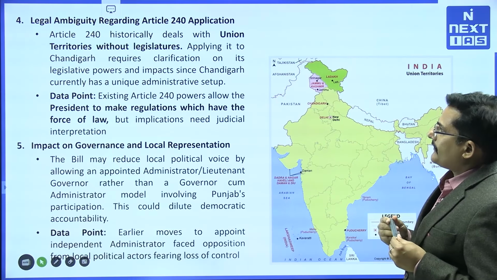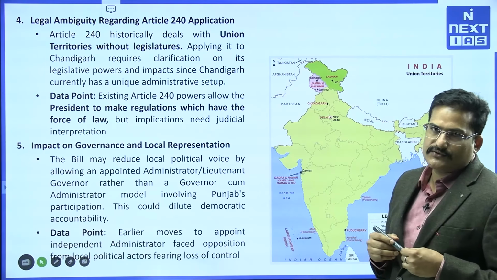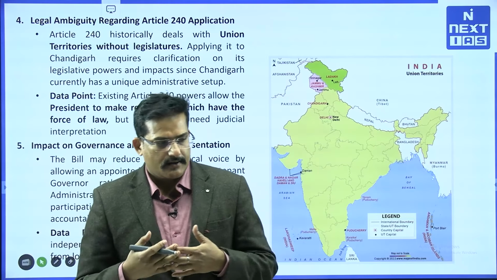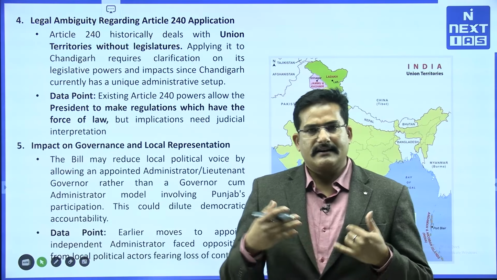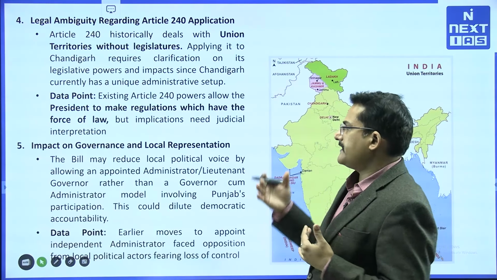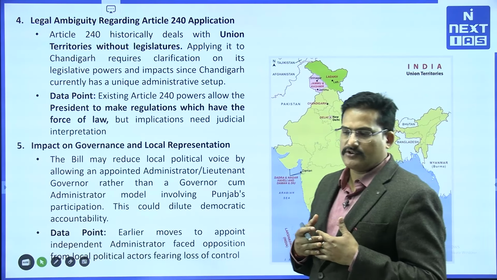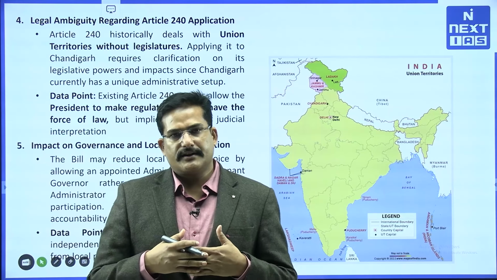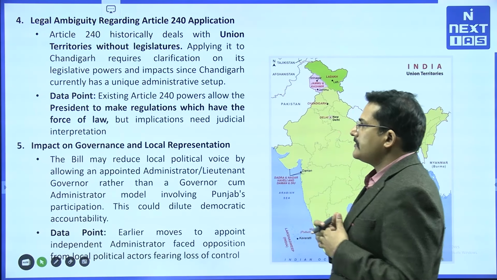Now, Article 240 historically deals with union territories without legislatures. In India there are union territories with legislatures, for example Delhi and Pondicherry, having legislatures as well, right. For example, in Delhi elections are held for the CM, as well as in Pondicherry. However, the rest of the UTs do not have a legislature. For example, J&K was recently carved out as a union territory. They also have a state legislative assembly, not the rest of the union territories, right.